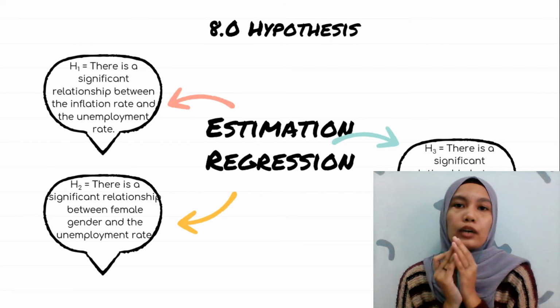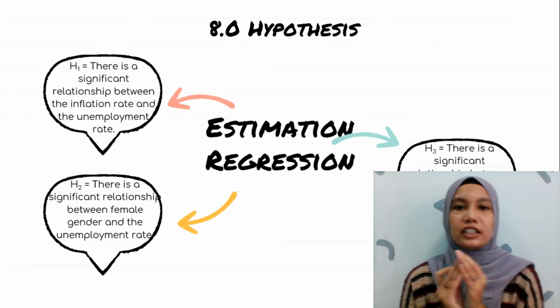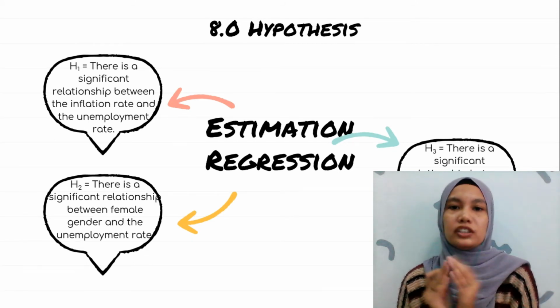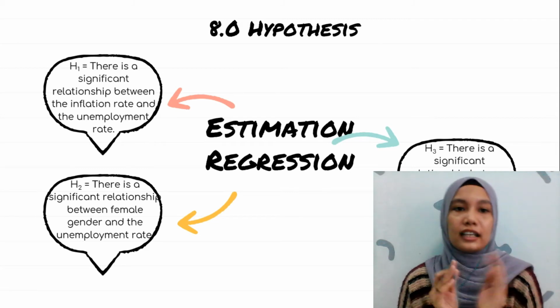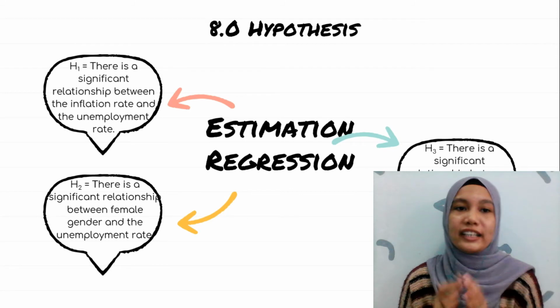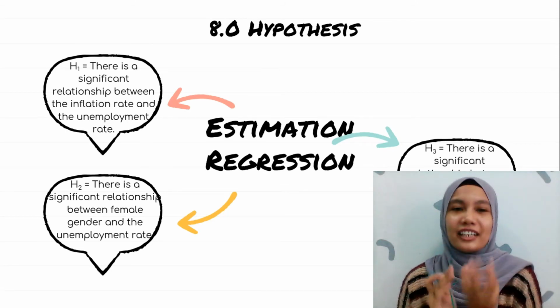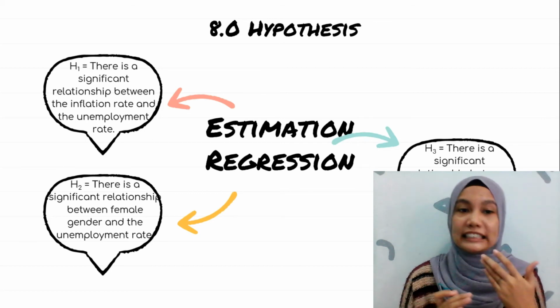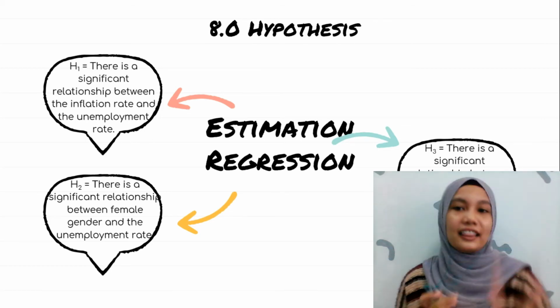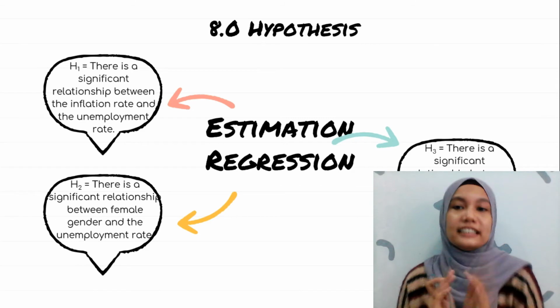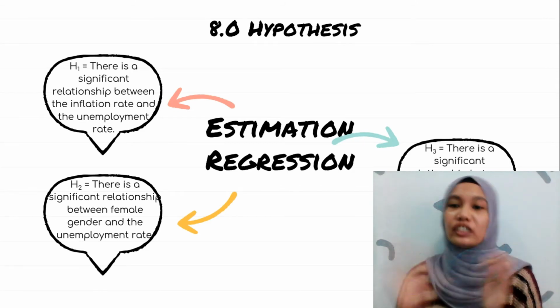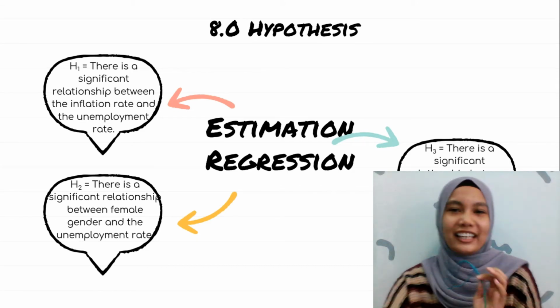Here is our hypothesis based on estimation regressions. We got three. First, there is a significant relationship between the inflation rate and unemployment rate. Second, there is a significant relationship between female gender and the unemployment rate. And third, there is a significant relationship between education level and unemployment rate.